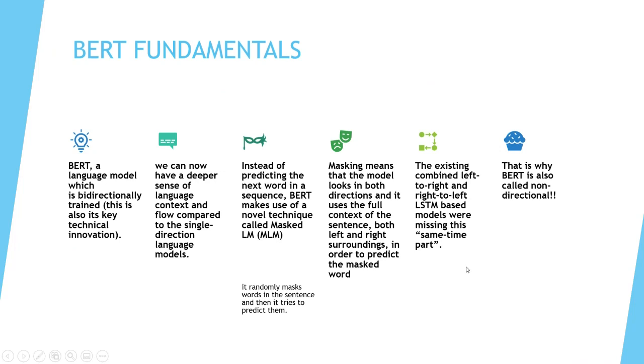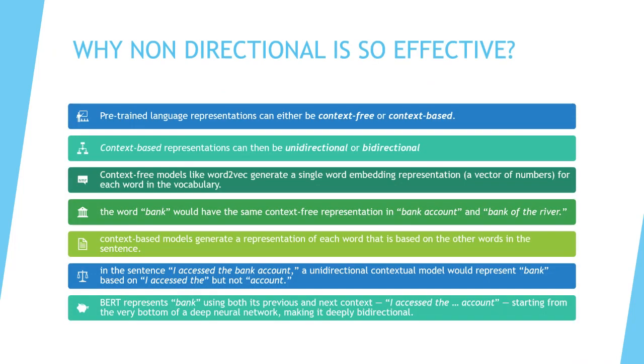Because these left-to-right and right-to-left passes are done simultaneously, it is sometimes also called non-directional. BERT stands for Bidirectional Encoder Representations from Transformers. But because the passes happen at the same time, we can have a more intrinsic, more detailed view of the semantics of the sentence. That's why it is sometimes also called non-directional.